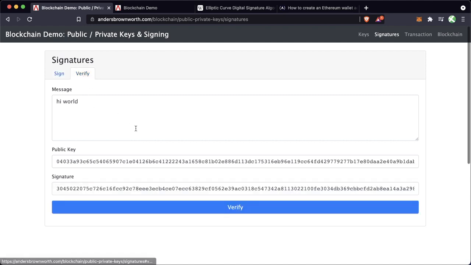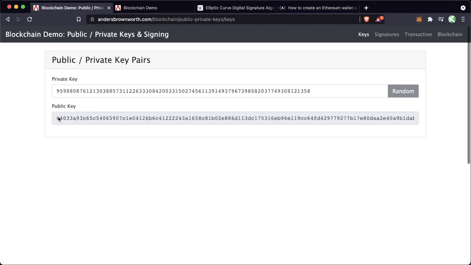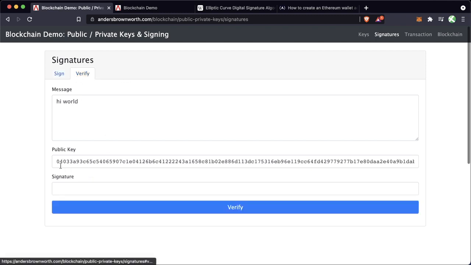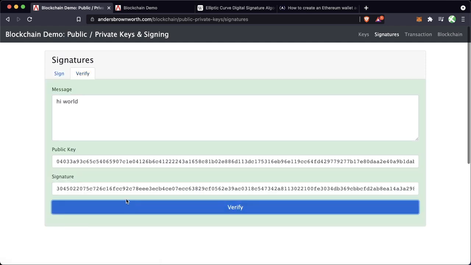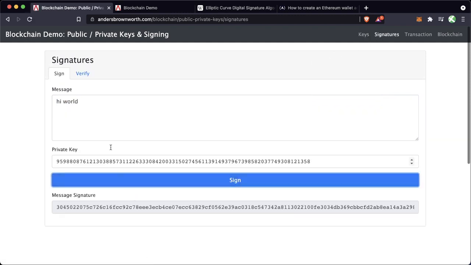However, if we go to verify using this public key, and so this is that 0403, this is that same public key. Using this public key, anybody can verify. Let's go ahead and sign it again. Anybody can verify that this signature is yours. So you have a private key just for you, so you can sign things, and a public key so that anybody can verify something.